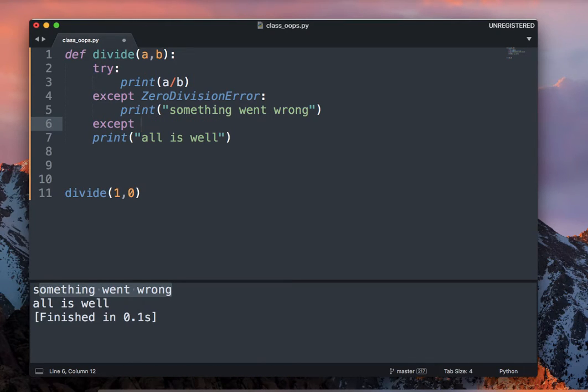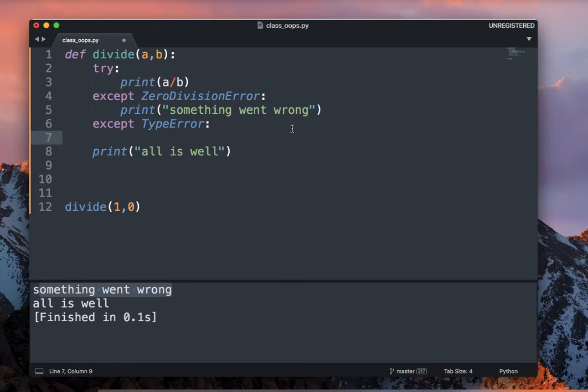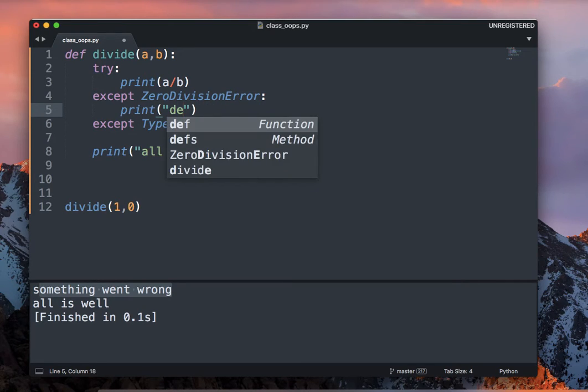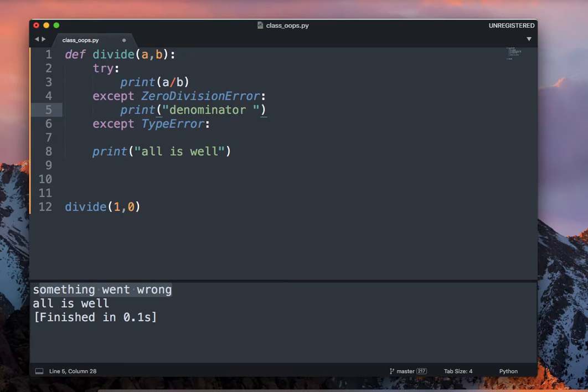Now errors can be of more than one type, right? TypeError, you can say "denominator cannot be 0." And similarly here you can say "type should be integer, numbers," because numbers only you can divide, right?